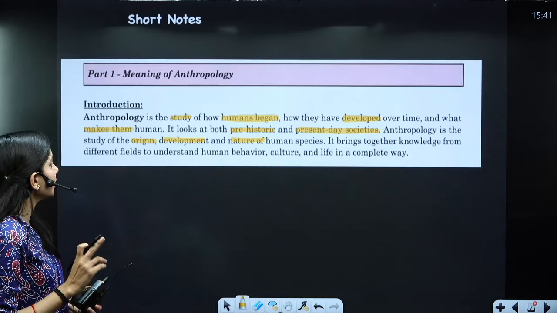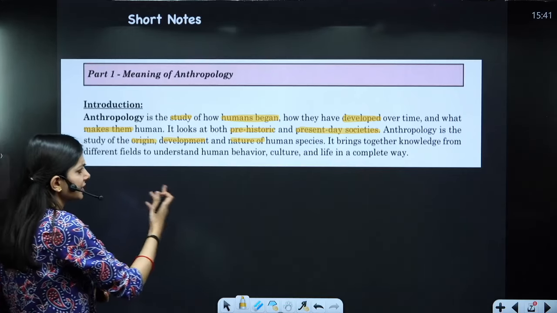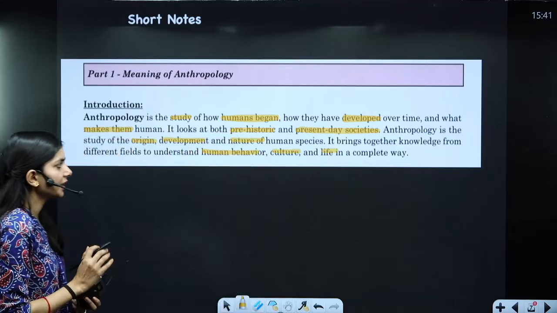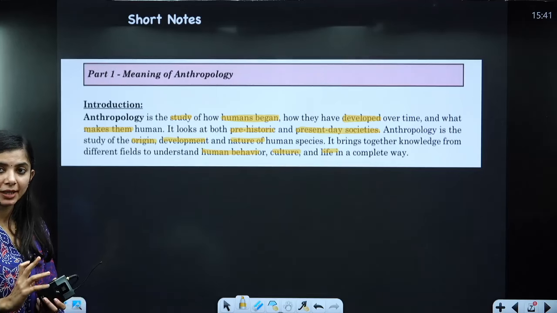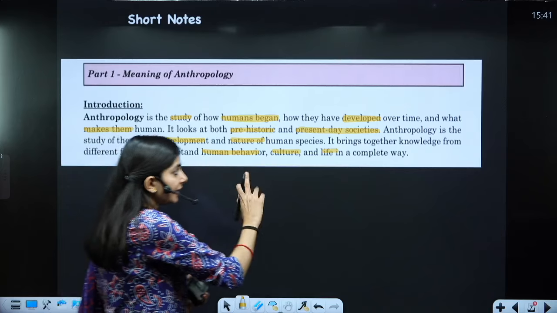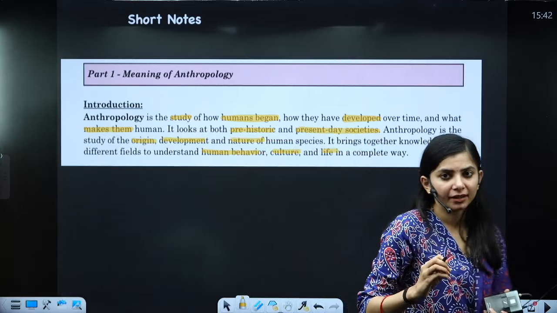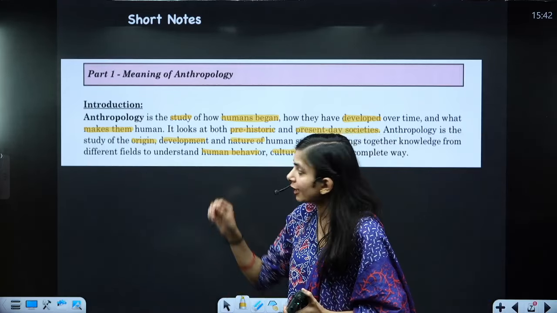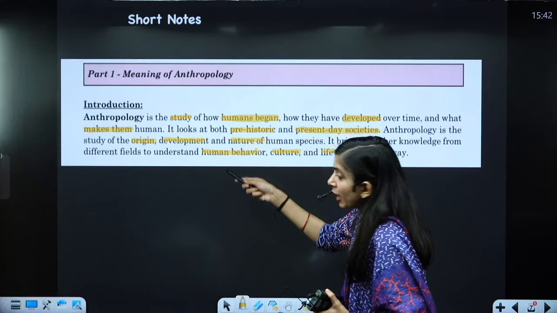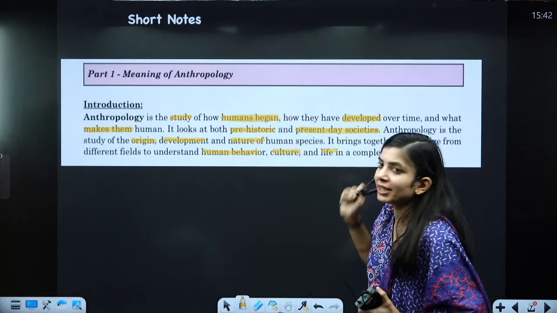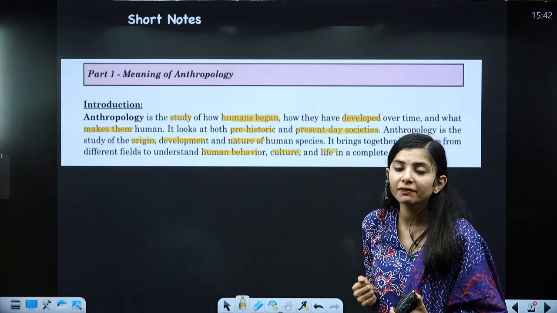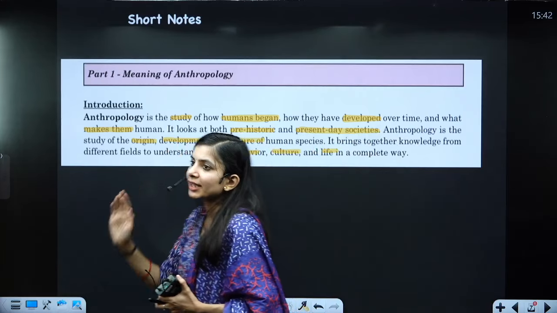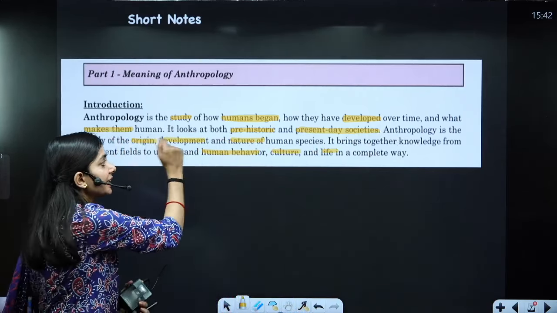It brings together knowledge from the different fields to understand human behavior, culture, life. This is something that I have highlighted from this part. Now, the highlighted things while reading may fancy me that everything is important. See, among the 4 lines I have highlighted so many words. Again, it's going to be difficult to decide what to remember and what to mention. Now, the first reading will provide you these points.